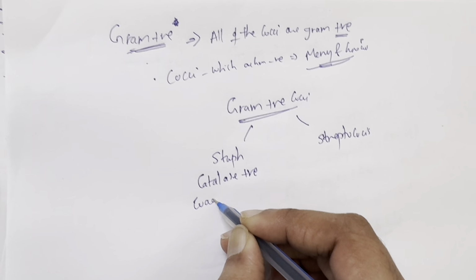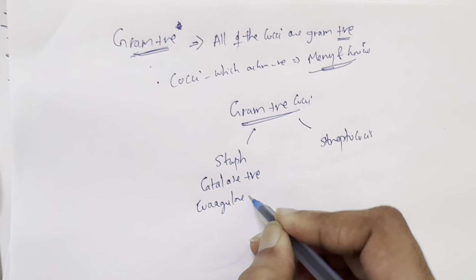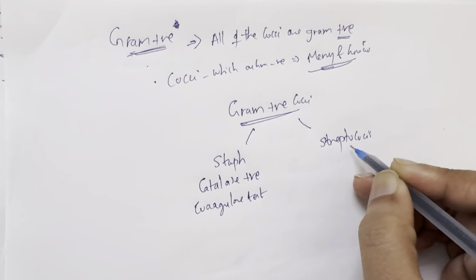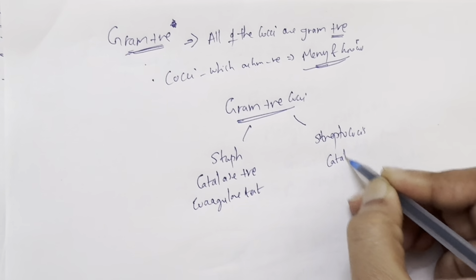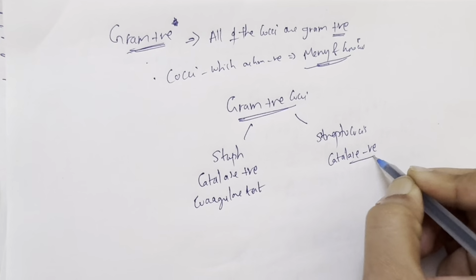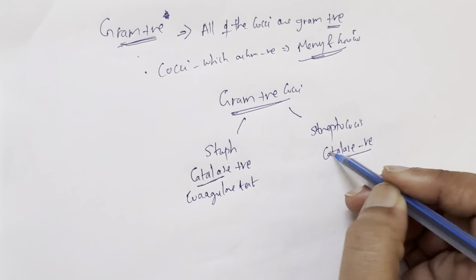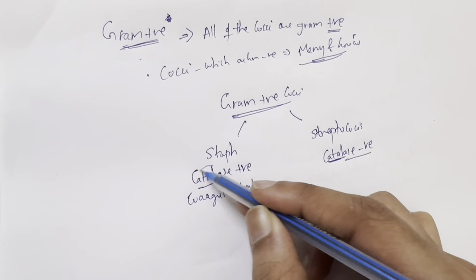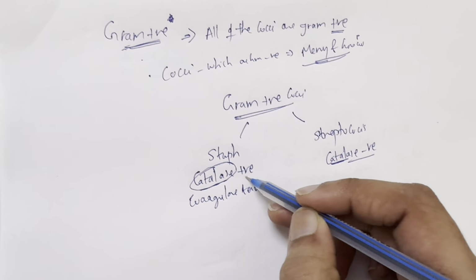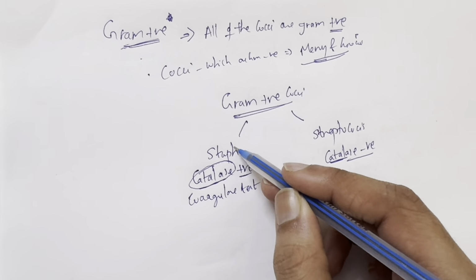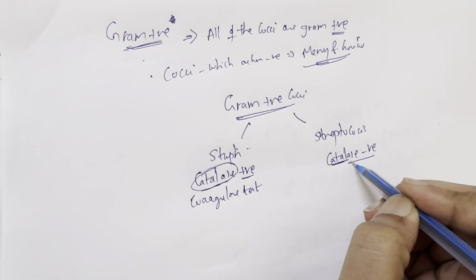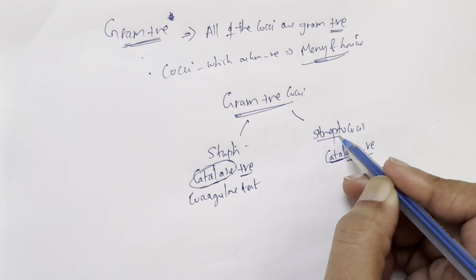Coagulase test is further done to differentiate, and streptococci are catalase negative organisms. So this is very important. What is the test that is done to differentiate between staph and strep? It is the catalase test. If an organism is catalase positive, then you should know it is staph, and if it is catalase negative, then you should know it is streptococcus.